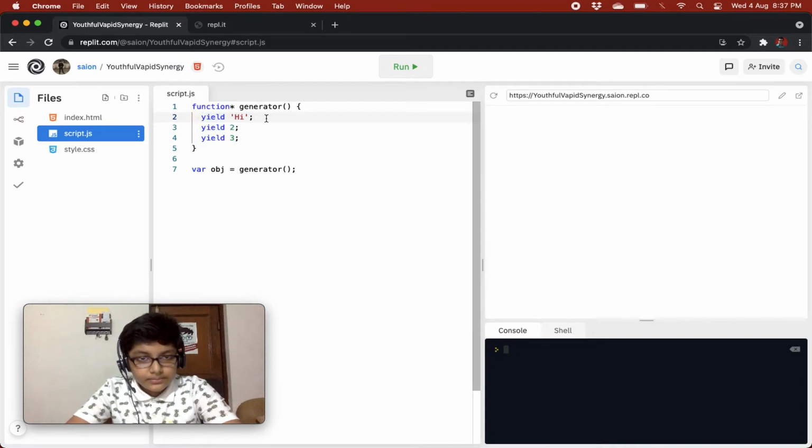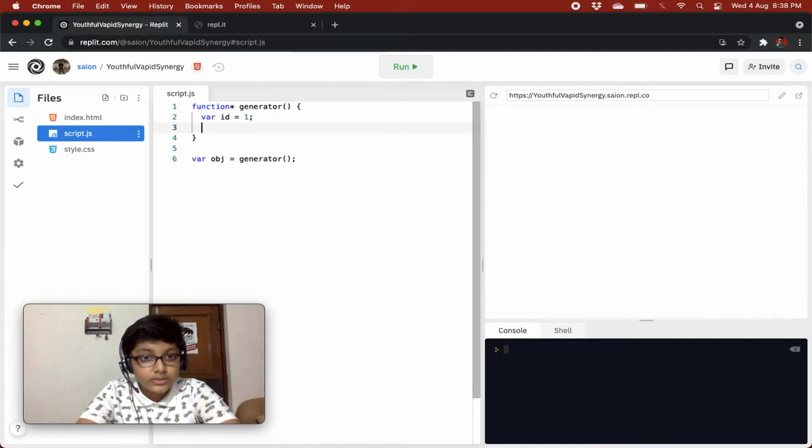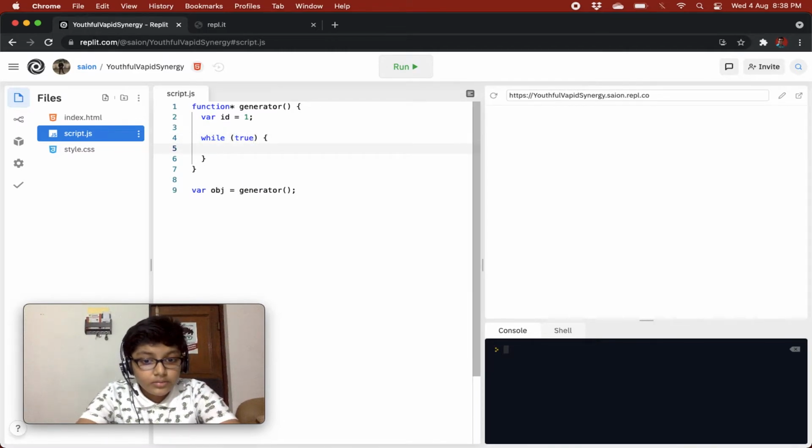Basically, we can just make IDs. Whenever this generator is accessed, we can give the user an ID. Let's not create some complex IDs over here; let's create some basic ID, like 1, 2, 3, 4, these types of ID. So we'll have an ID, it will start from 1, and then we'll just give while true. That's an infinite loop, and this will always give us the ID, and then just add the ID.